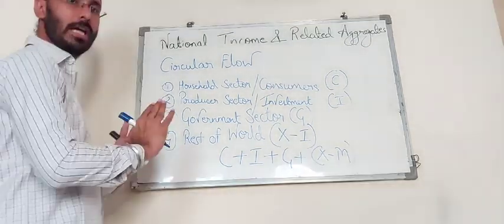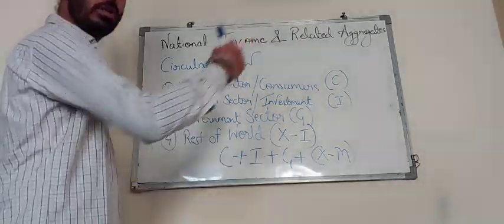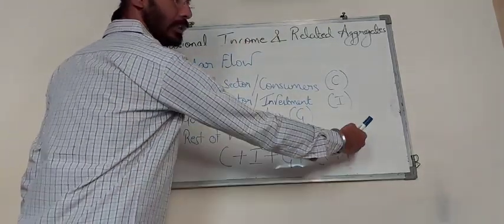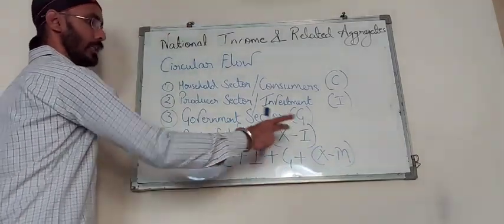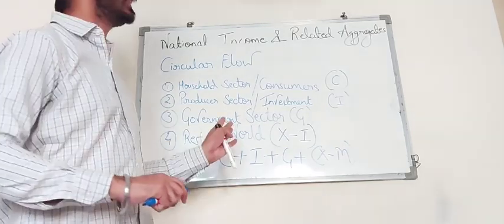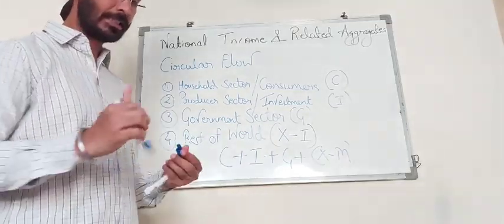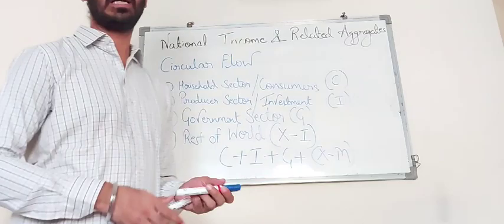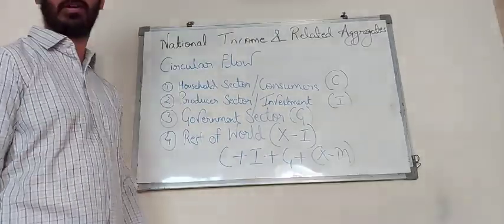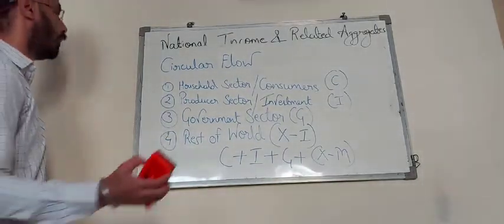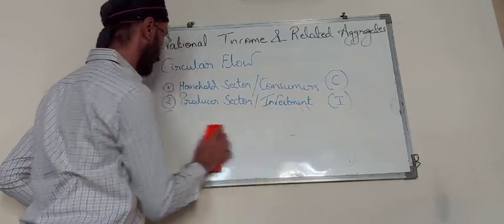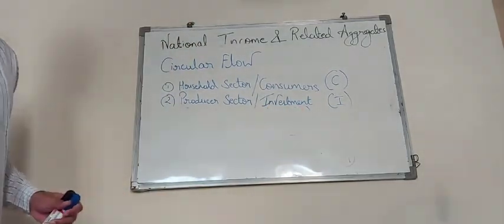There are four sectors together. If we add up consumption plus investment plus government sector plus export minus import, which is the rest of the world, these four sectors all together lead to the calculation of the national income. But over here, we are learning about introductory macroeconomics. That is why we will only limit ourselves to the first two sectors. Our study of 12th class is limited only to the first two sectors.